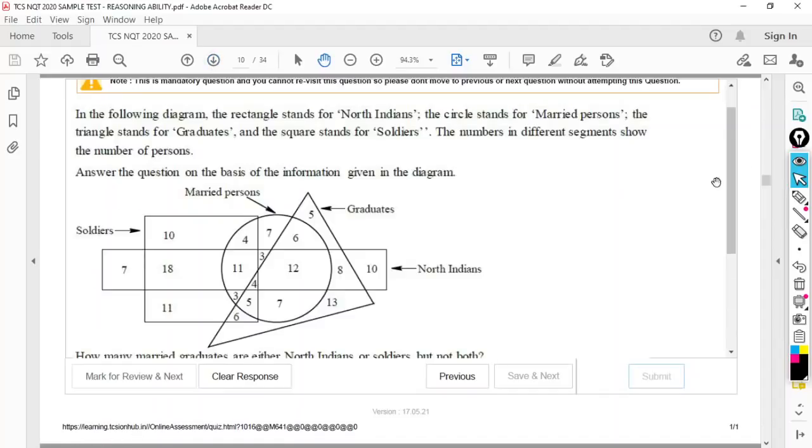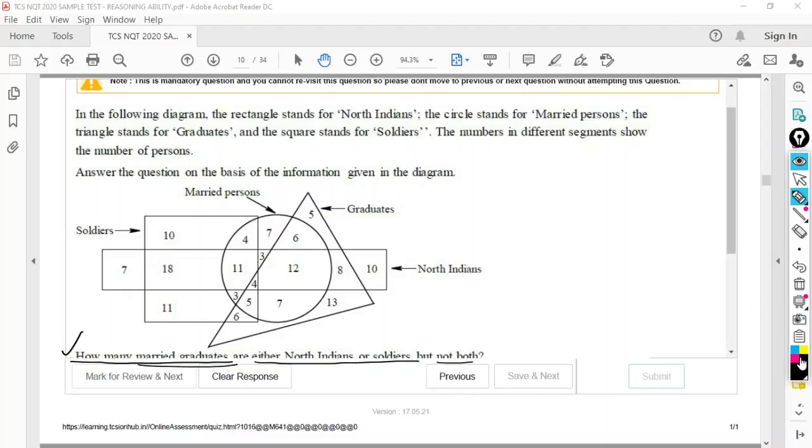Right. Next question. Something related to Venn diagrams, but fortunately the diagram is given in the question itself, but it is very clumsy. A 4 variables Venn diagram. Now you have to answer this question. Read the question straight away. How many married graduates are either North Indians or soldiers but not both?